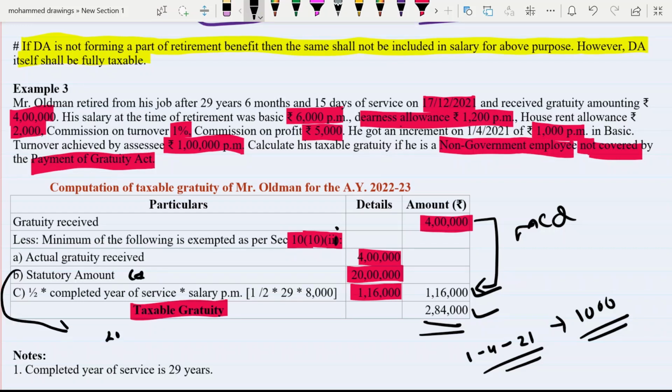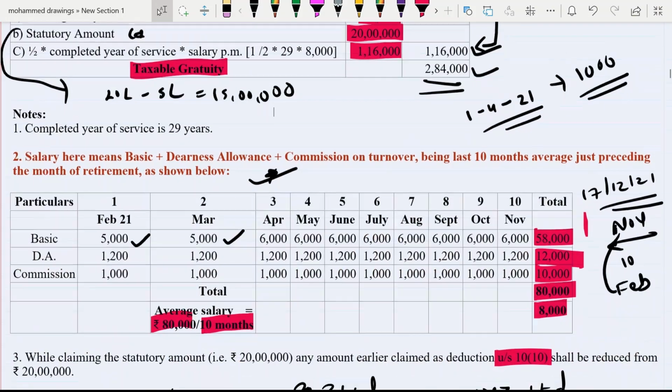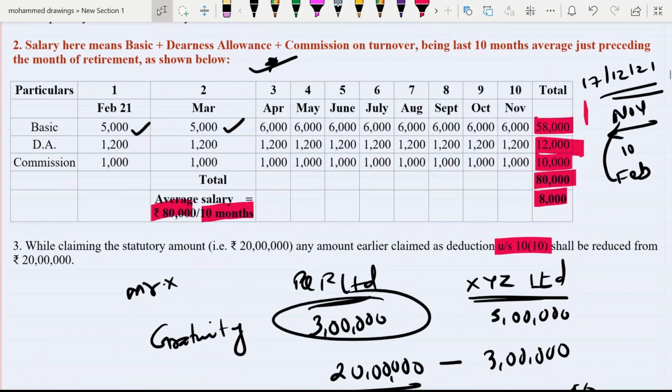The second step will be 20 lakh minus 5 lakh, because 5 lakh exemption he already got from the previous job. So now in the second step you have to write down 15 lakh, as said in this note. While claiming the statutory amount, that is 20 lakh rupees, any amount earlier claimed as deduction under section 10(10) shall be reduced from 20 lakh.